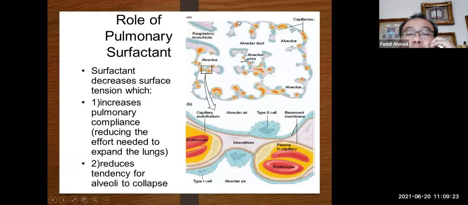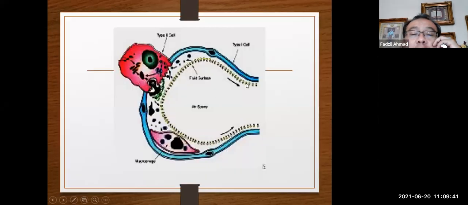This is the alveoli, where surfactant is produced by the type 2 cells. Here you see the ducts, the alveoli, and the type 2 cell where surfactant is being produced. How it works is at the interface between the air and the fluid in the alveoli.